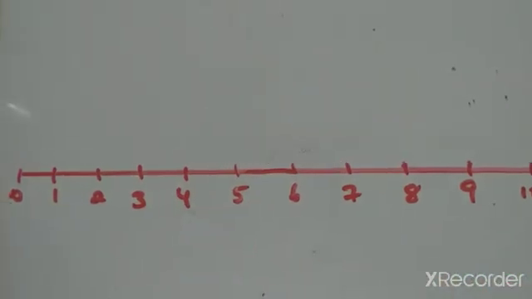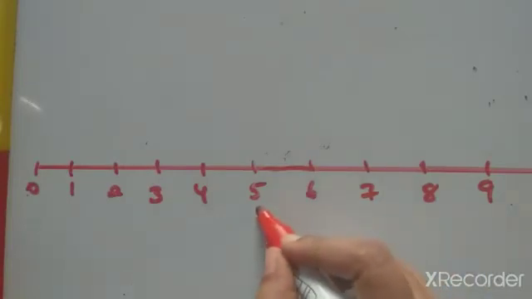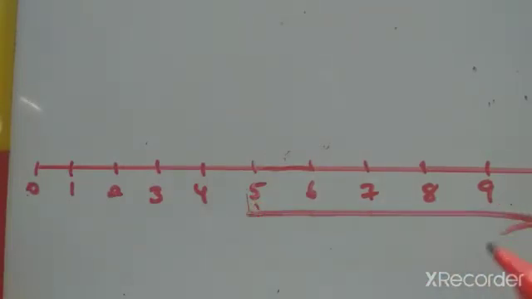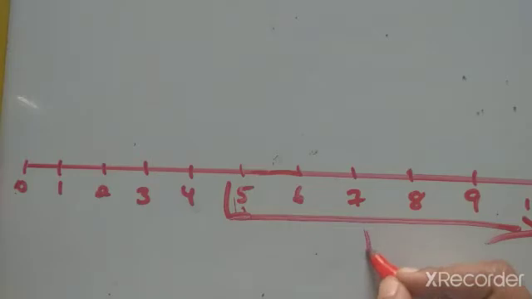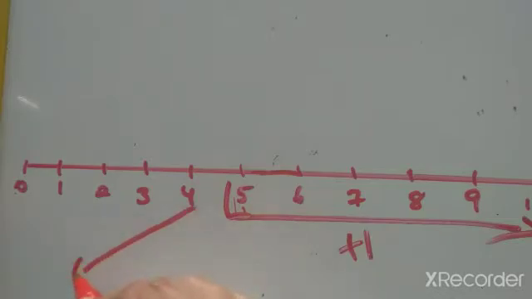If the number is above 5, meaning from 5 up to 10, because 5 is the middle between 0 and 10, then we have to add 1 to the number before it. If the number is below 5, meaning 4, 3, 2, 1, 0, then the number before it remains the same, and the next number becomes 0.